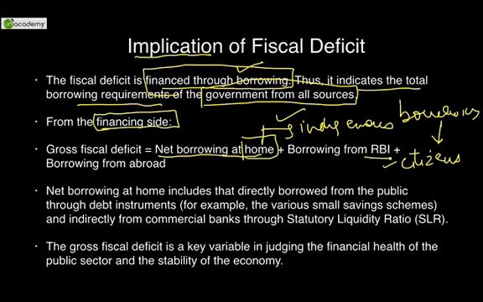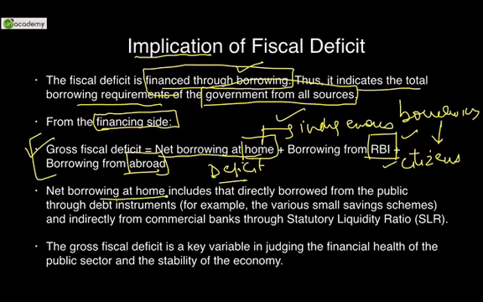Second, plus borrowing from RBI, Reserve Bank of India. And thirdly, borrowing from abroad, the agencies where World Bank, IMF play an important role. So these are the things that again give us the fiscal deficit. So whatever you have borrowed, you are financing your deficit from these sources. So these are the borrowing sources. Broadly remember all these sources for exam.